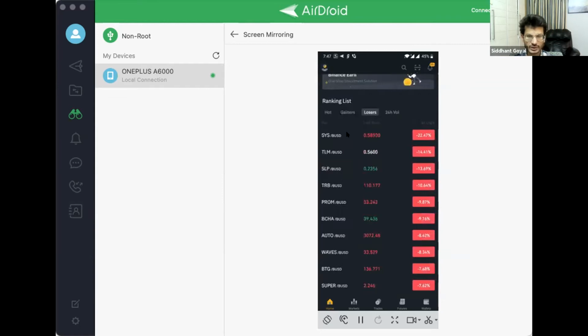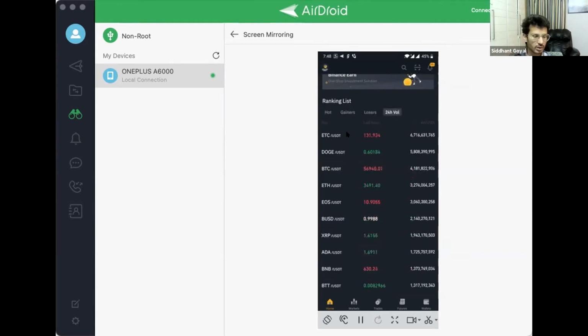You can see all the losers here, and how the 24-hour volume has increased or decreased, and the 24-hour volume in US dollars. ETZ has been the coin which has been fluctuating a lot and has the maximum volume against USDT. As I told you earlier, USDT is also another fiat currency which is available there.